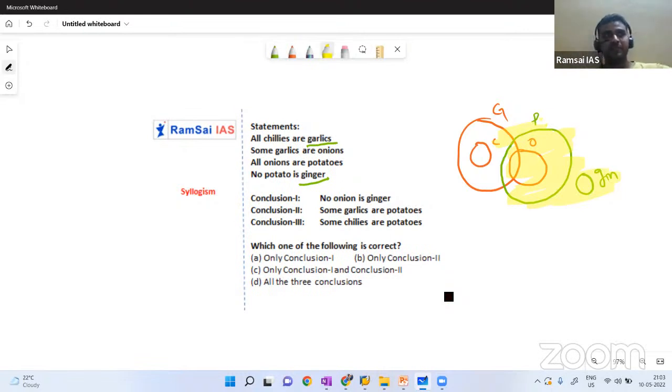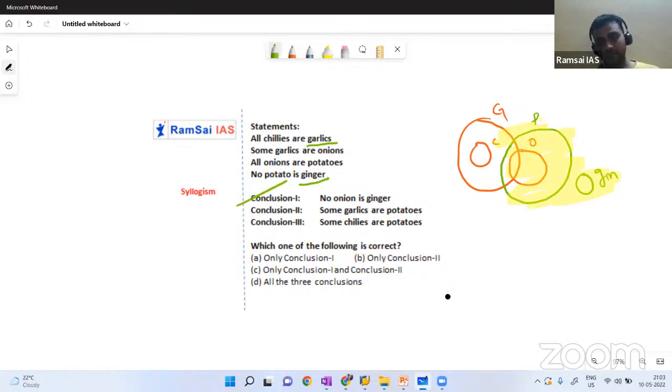So all good people are inside a room, and those who are inside a room are not in fifth standard. So no fifth standard person is a good person, right? It is the same kind here. All onions are potatoes, and no potato is a ginger. Then no onion will be ginger. And yes, conclusion one is right.